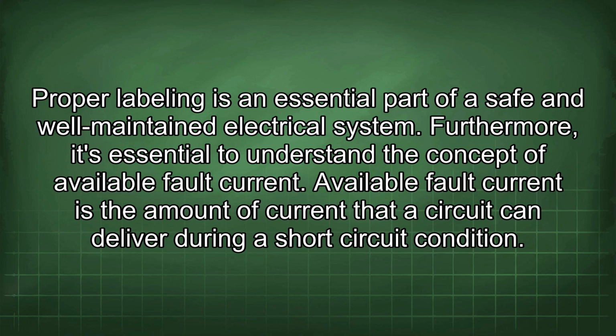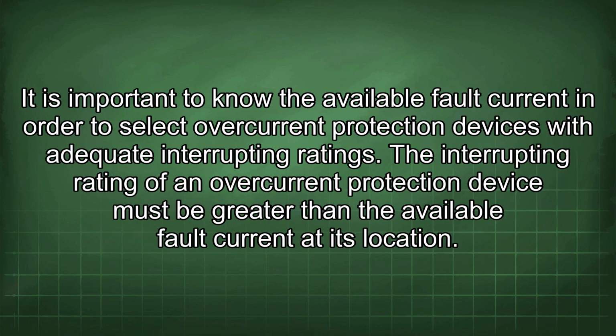Furthermore, it's essential to understand the concept of available fault current. Available fault current is the amount of current that a circuit can deliver during a short circuit condition. It is important to know the available fault current in order to select overcurrent protection devices with adequate interrupting ratings. The interrupting rating of an overcurrent protection device must be greater than the available fault current at its location.